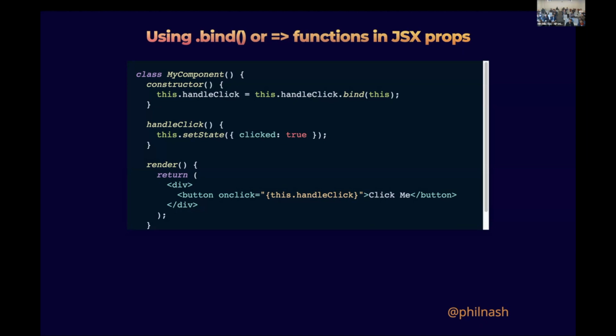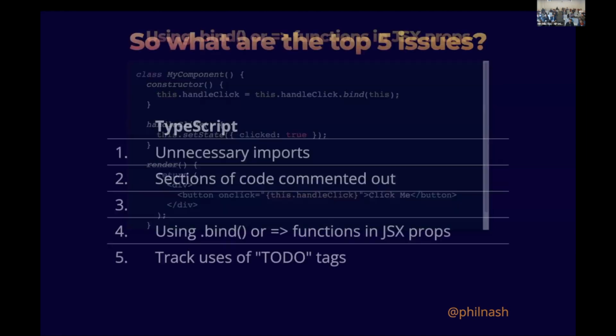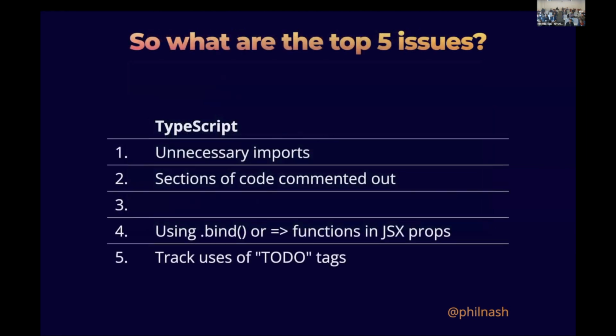Bind them beforehand. Don't make it do it every single time it re-renders the function, even if it's not a problem when you first write it. I hate coming back to problems where you have to search an entire code base to find every way you might be doing something. So that's that one.